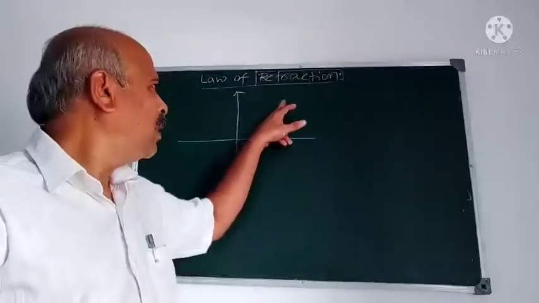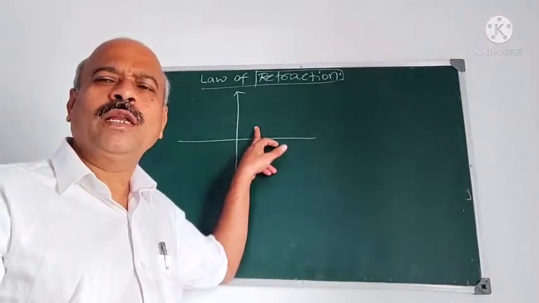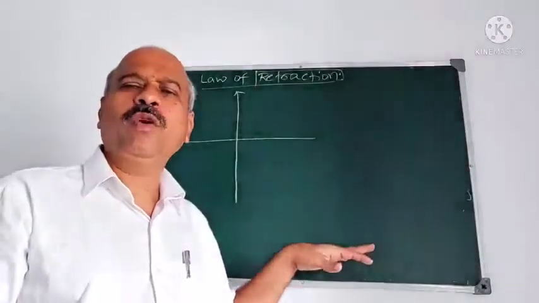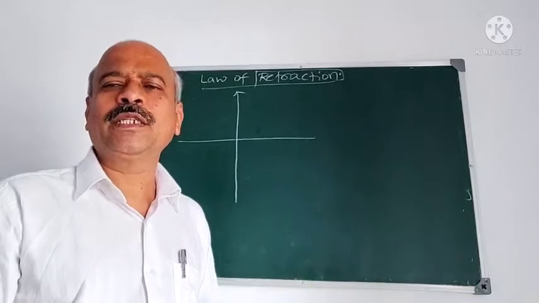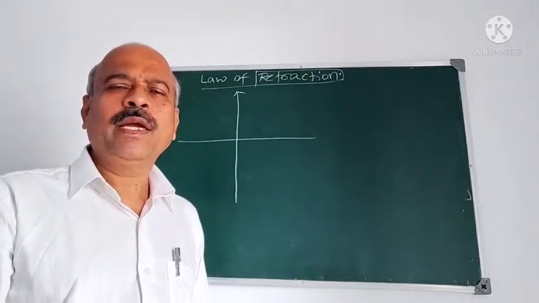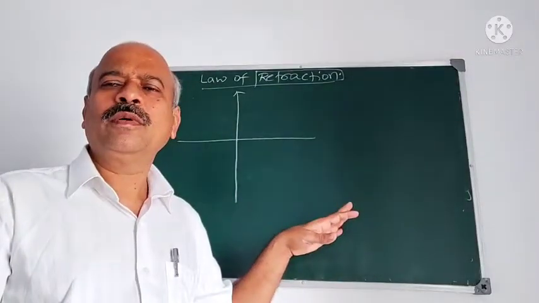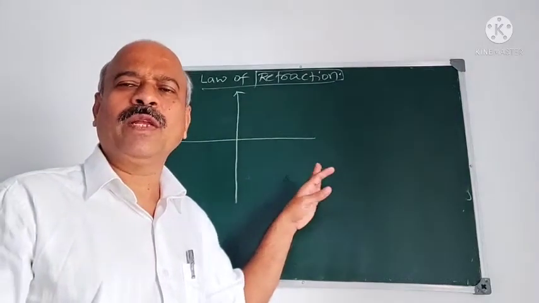Refraction means a light ray travels from one medium with some refractive index, enters another medium of different refractive index, and changes its direction. That is called refraction. And you also know what is angle of incidence, angle of refraction, and reflection in the case of reflection.